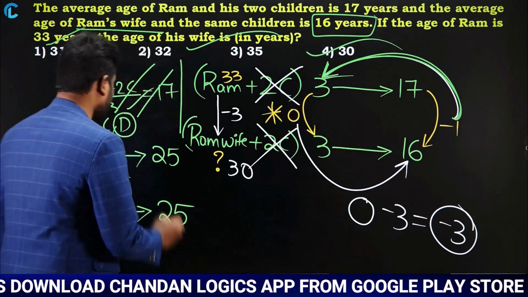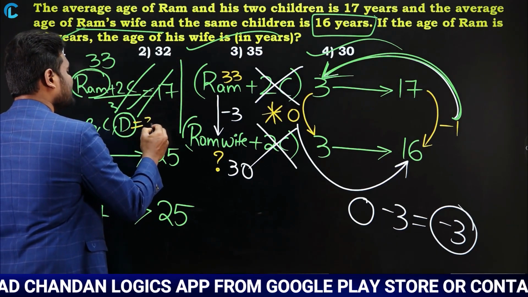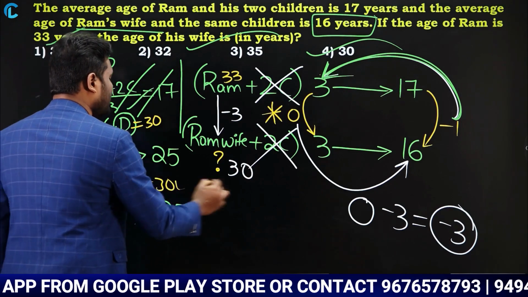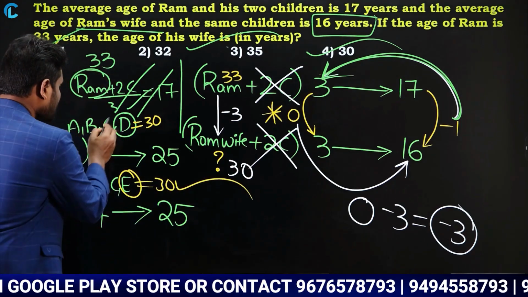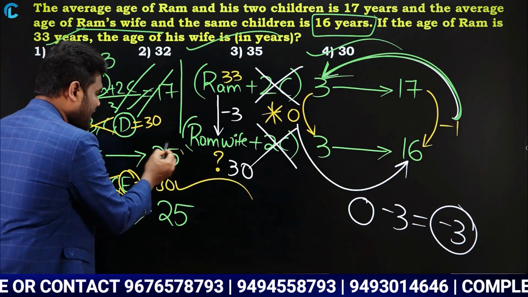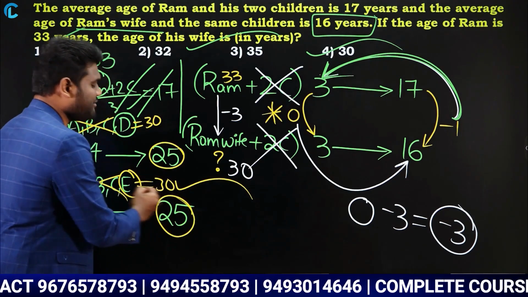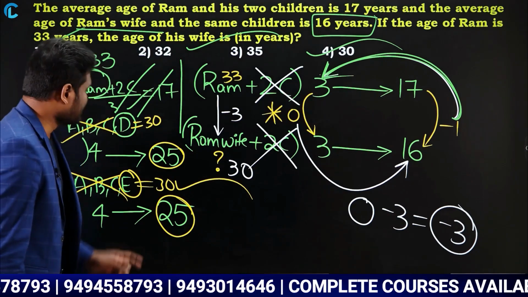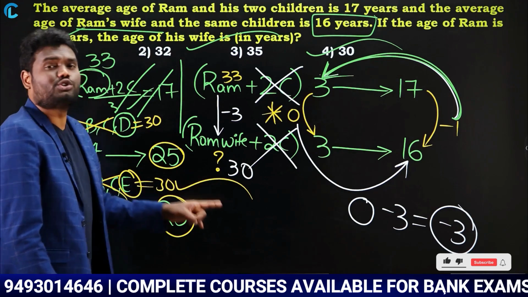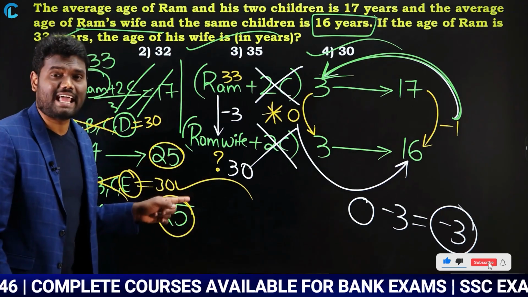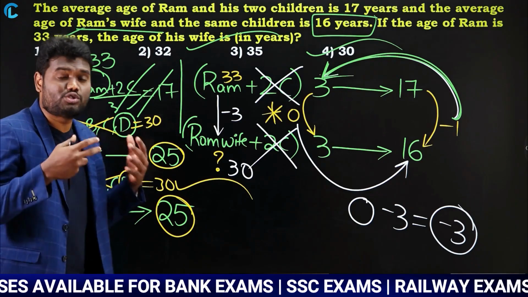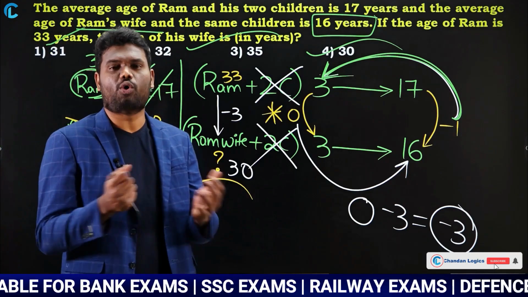Now if I ask the question, if D's weight is 30 kg, what is E's weight? You can simply say that again it is going to be 30 kg. Why? Because in this question A, B, C are anyway common, and the average is 25 here also, 25 there also. Which means the only difference is D and E. If D is 30, E also should be 30, because there is no change in average. If the average is going to change, then D and E values are also going to change. This is the only difference.